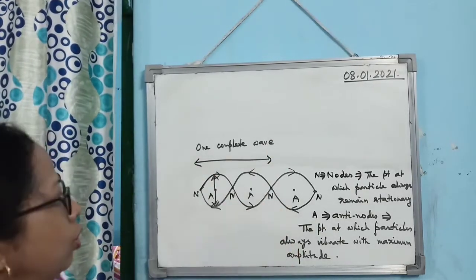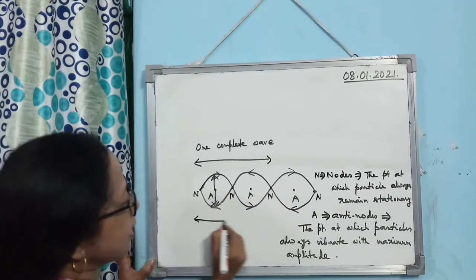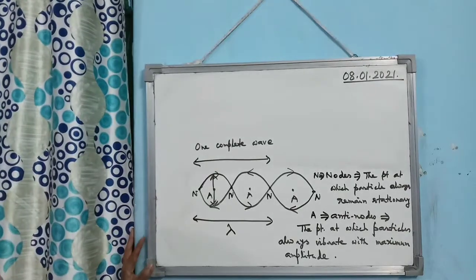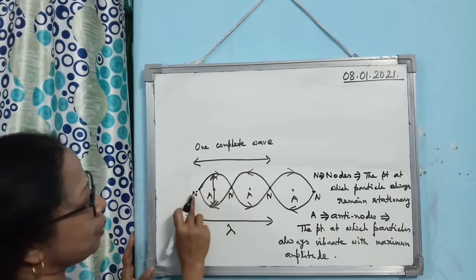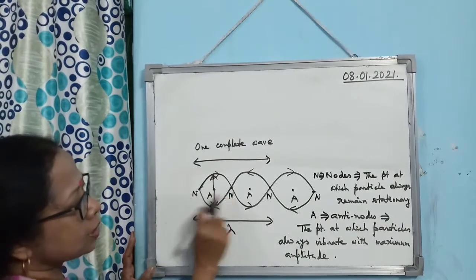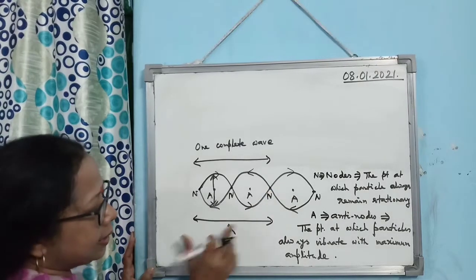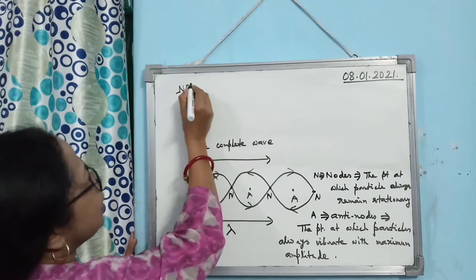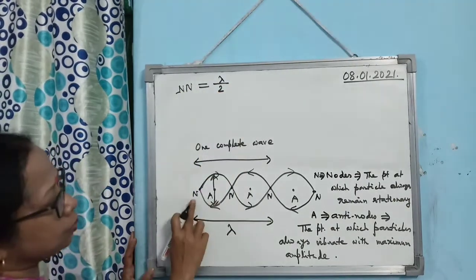So if this is one complete wave, this distance is equal to wavelength lambda. Yes or not? If you consider the distance between two successive nodes, here one node, here one node, here one node, and the entire distance is lambda. So you can say that the distance between two nodes is equal to lambda by 2.